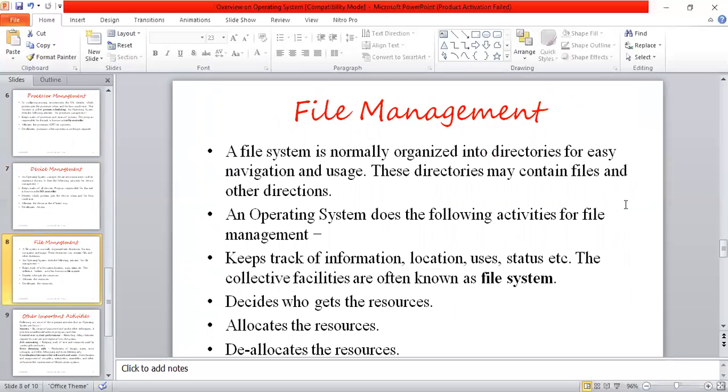Next is file management. A file system is normally organized into directories for easy navigation and usage. These directories may contain files and other directories. An operating system does the following activities for file management: allocates the resources, deallocates the resources, decides who gets the resources, and keeps track of information, location, usage status, and the collective facilities that are often known as the file system.